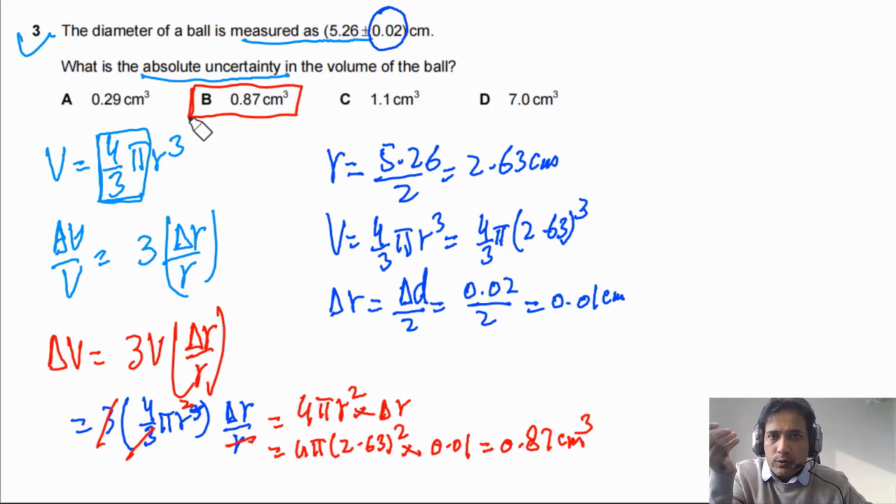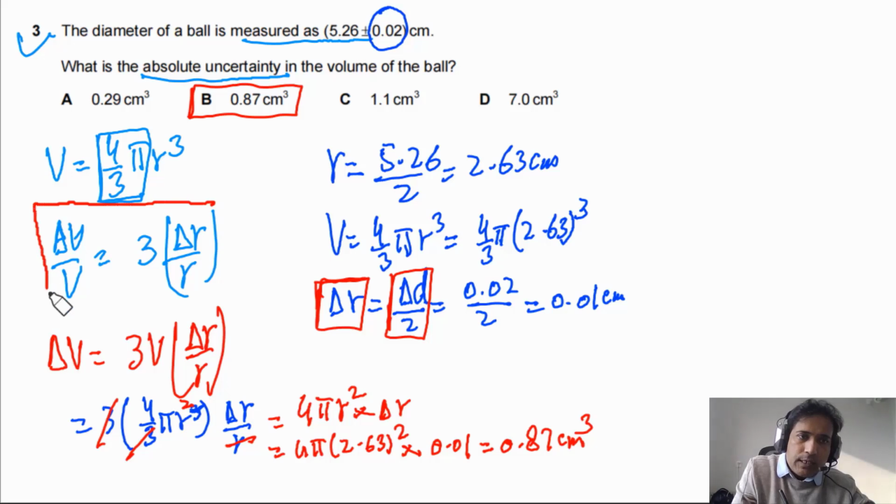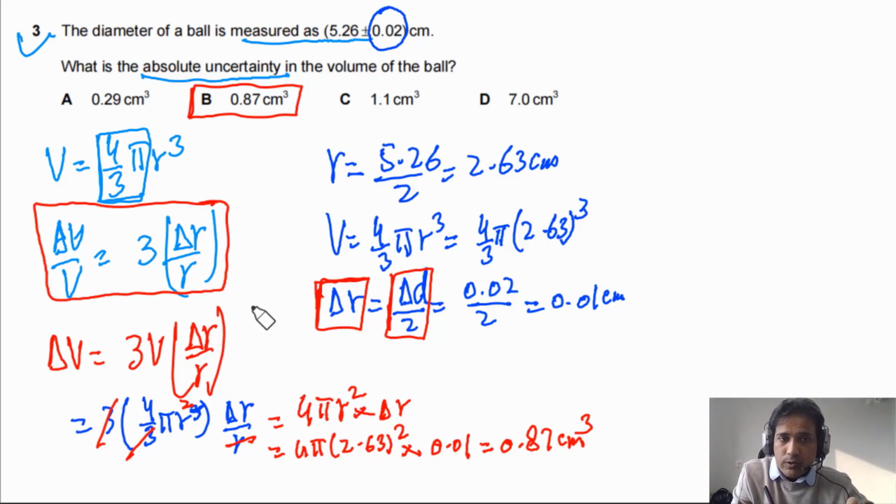So there are a few points you need to understand. One is the difficult point: how to calculate the absolute uncertainty of the radius when the absolute uncertainty of the diameter is given to us. So simply you need to divide by 2. Then this part you need to understand is how to find the fractional uncertainty in the volume. If you understand these points, then the rest is just simple mathematics.